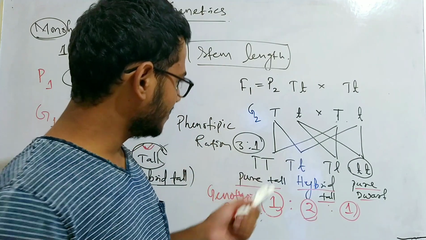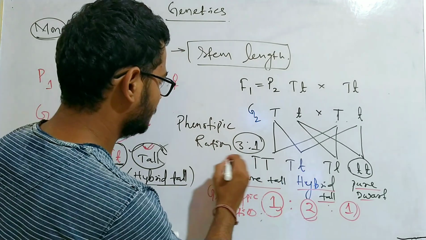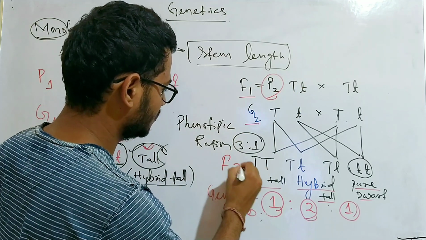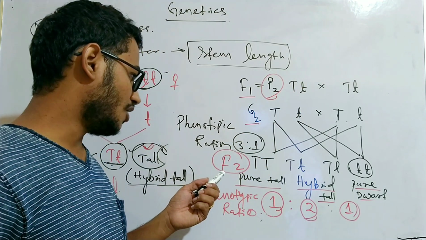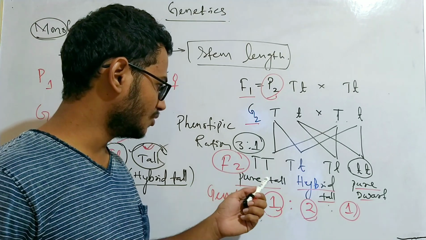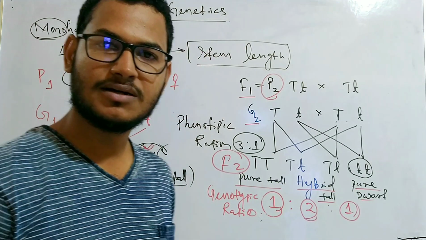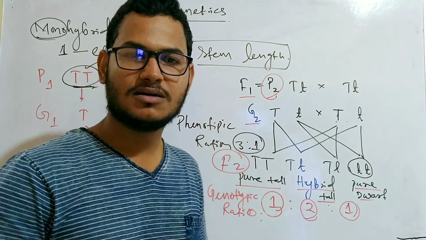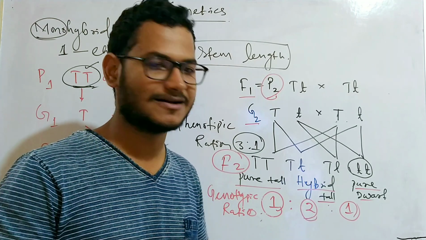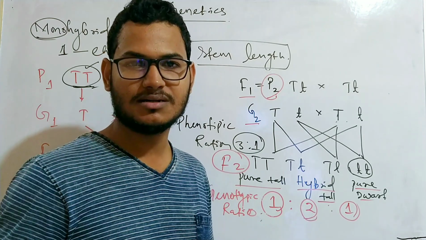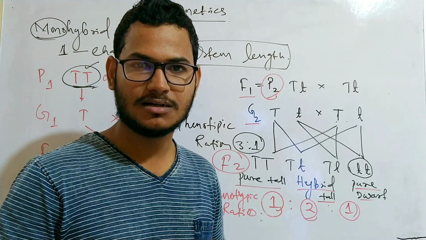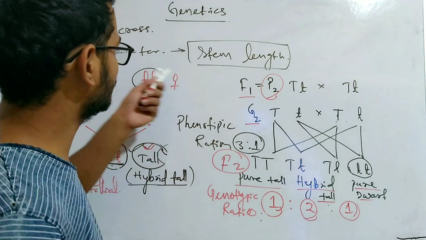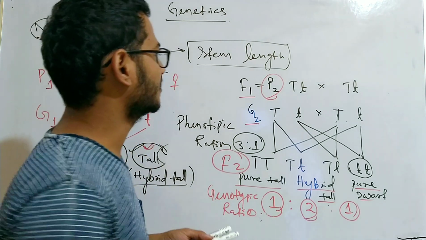So how we get this? This one will be F1 G2, F1 becomes P2, so it is F2. In the offspring, we will get pure tall, hybrid tall, and pure dwarf types of plants. So we can show this through a square which is known as the Punnett square, and it is known on the name of the scientist Reginald C. Punnett. So how we will show these things through Punnett square? Let's see.